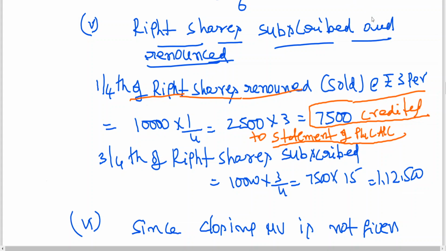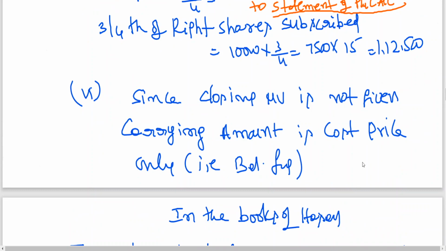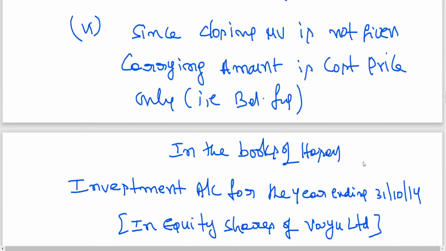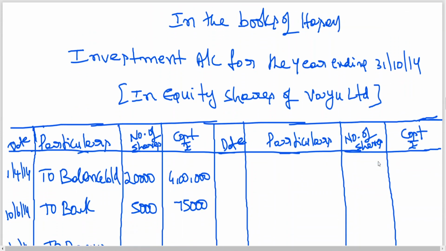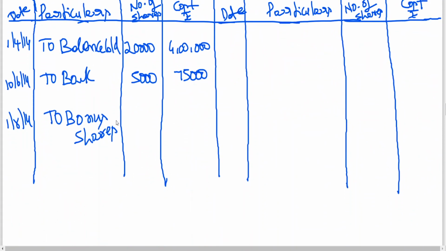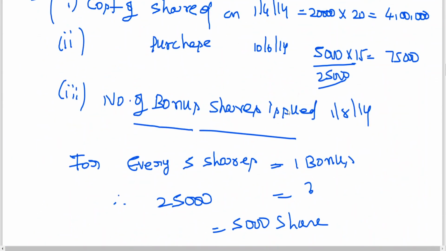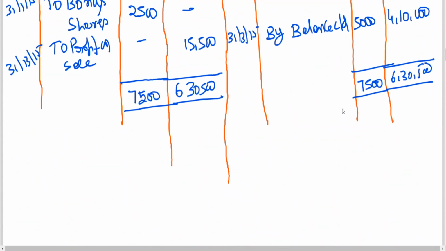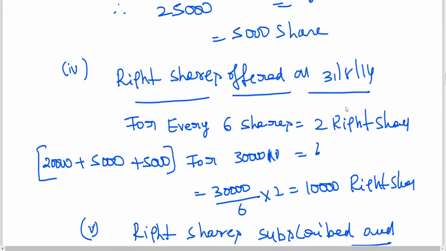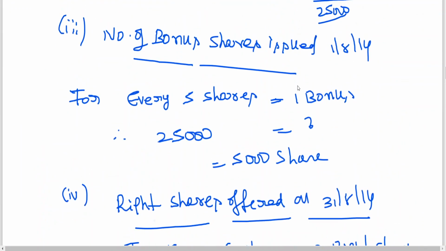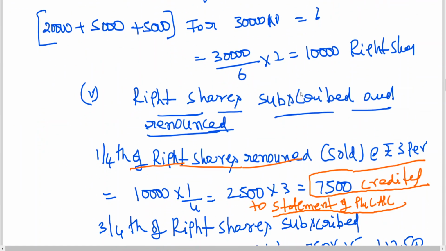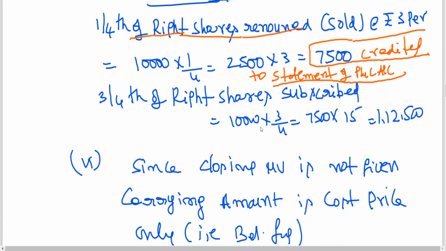Since closing market value is not given, carrying amount is the cost price in the balance sheet. In the books of Hassan, bonus shares 5,000. Right shares subscribed 10,000.